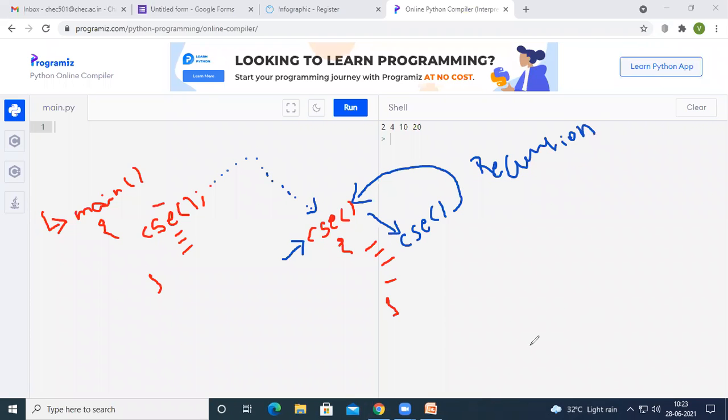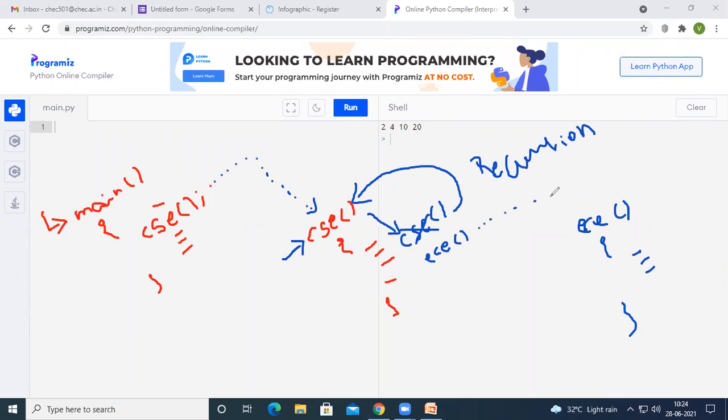Let us assume there is no statement called CSV here. Instead of that, I have called one more method called ECE, and let us assume it is the body of ECE. Whenever this ECE is observed by the C compiler, it starts searching for the ECE function inside the program.